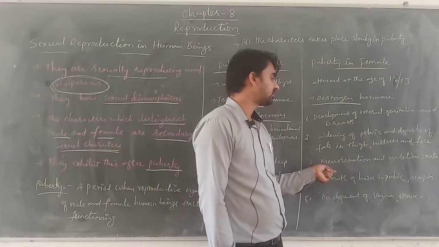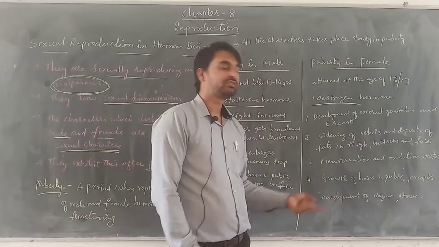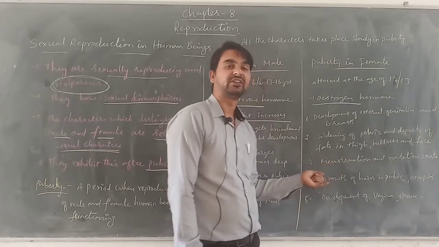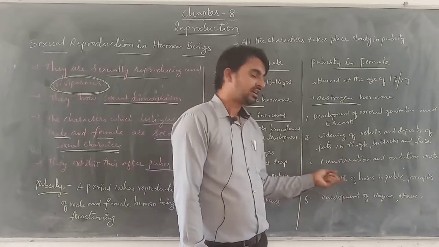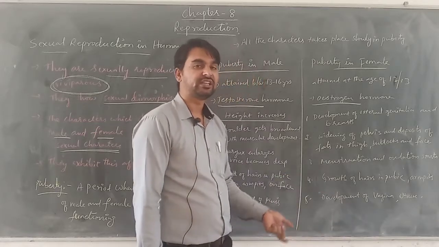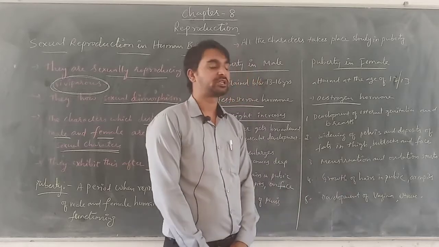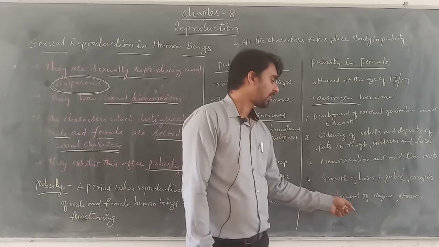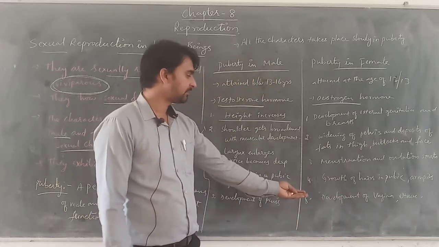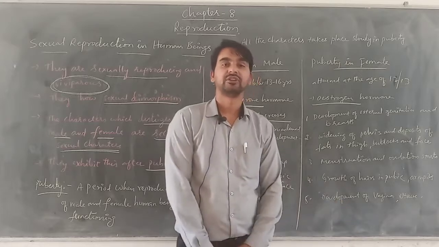Next is menstruation and the ovulation period starts. The menstruation period starts in the females on reaching the age of puberty. Then also the growth of hairs will be seen in the pubic regions, in the pelvic regions, as well as in the armpit regions, but not on the facial regions in the females. Got it? And development of vagina and uterus, these are the changes which take place in the body of the female.